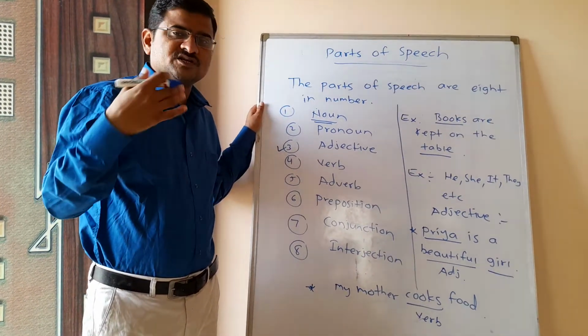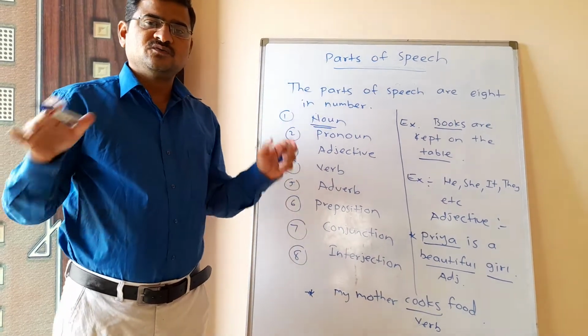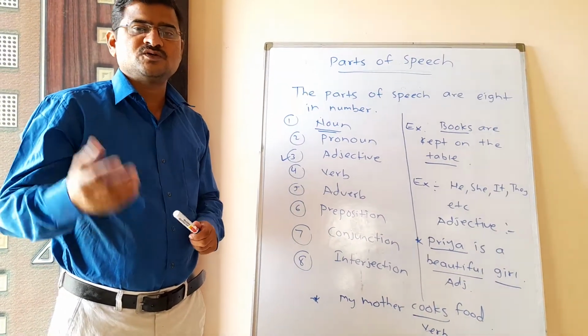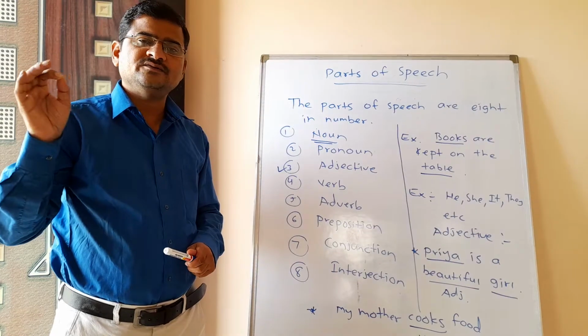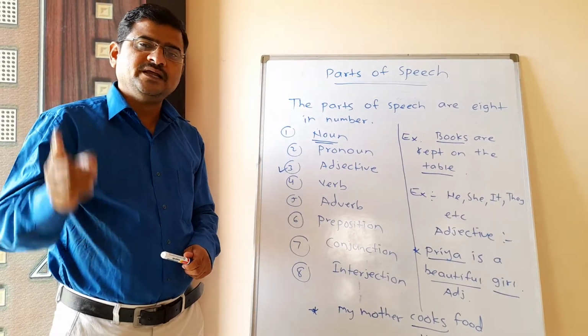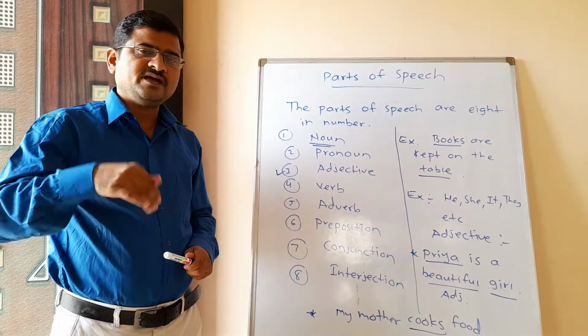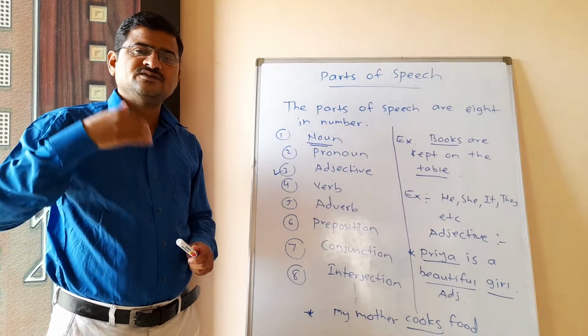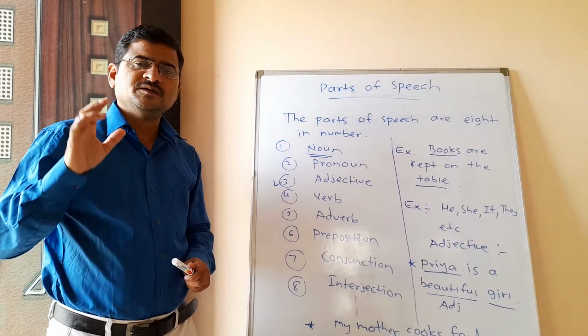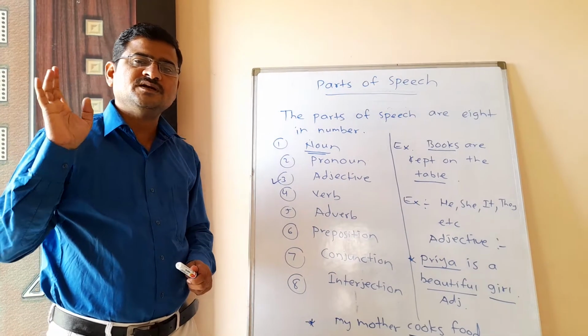And you are very much aware of the different types of verbs. Means we can say there are three forms of verbs: V1, V2 and V3. For example, play, played, played. And when we add ing to the verb, it is known as the V4 form of the verb. For example, playing is the V4 form of the verb.